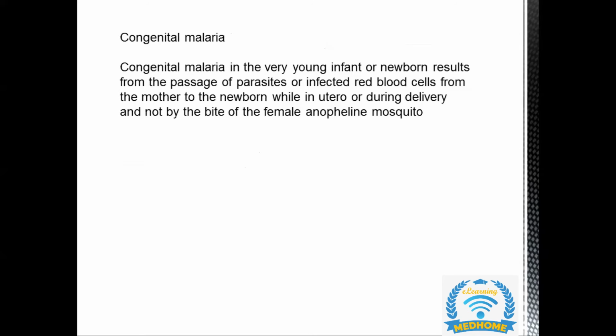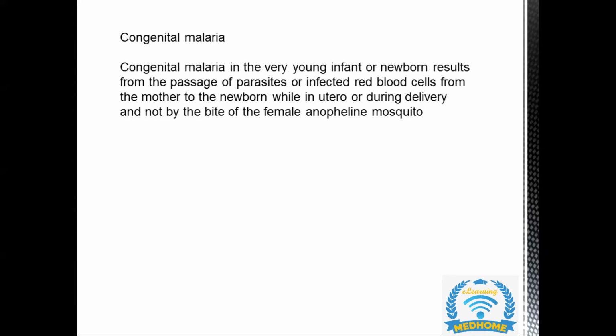Now, how do we explain congenital malaria? Congenital malaria can occur in newborns and even in young infants. It results from the passage of parasites or infected red blood cells from the mother to the newborn in utero or during delivery, and not by the bite of the female Anopheles mosquito.